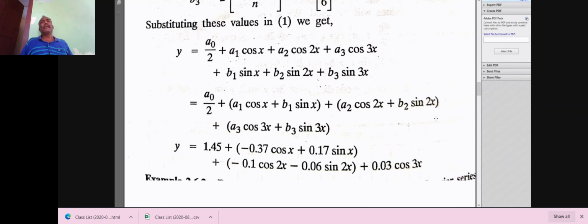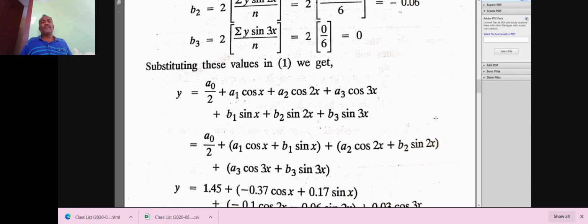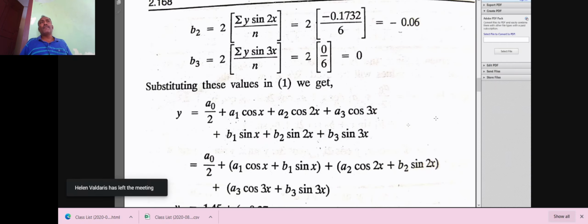This is a Fourier series in tabular or numerical form. This is the Fourier series in numerical values when f of x is not given. Therefore, when f of x is not given, we can use the Fourier series using harmonic analysis. Thus, by harmonic analysis, we have solved the problem of y equal to f of x in the interval 0 to 2 pi.